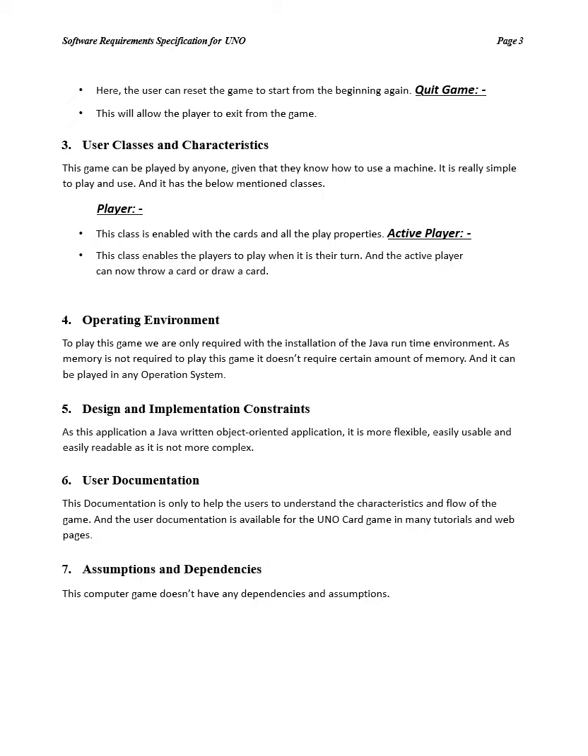Here we are coming into the third section, and the name of the section is user classes and characteristics. The name of the class is player. This class is enabled with the cards and the players. For example, there are four players playing this game. Only one player can be active at a time, and only that active player has the rights to throw a card and pick a card.